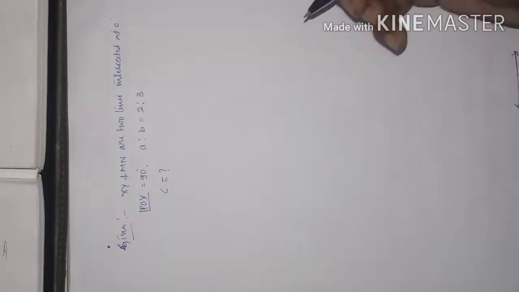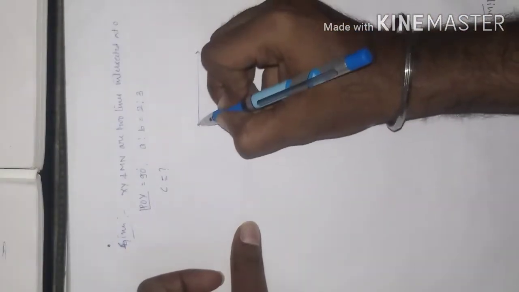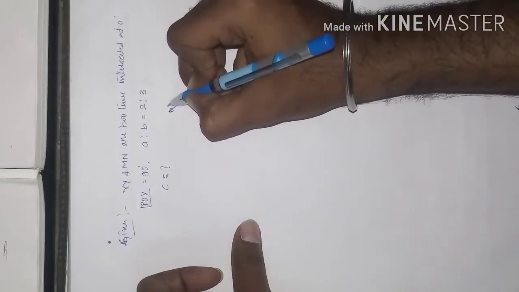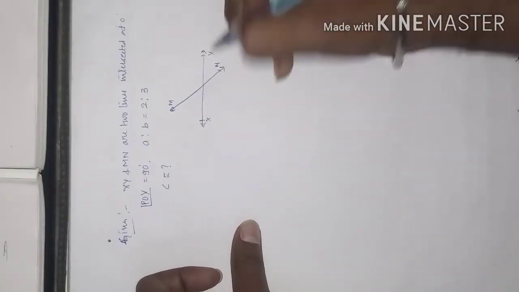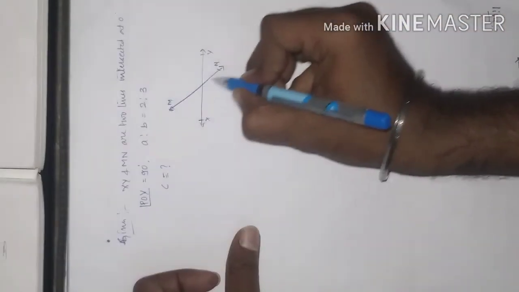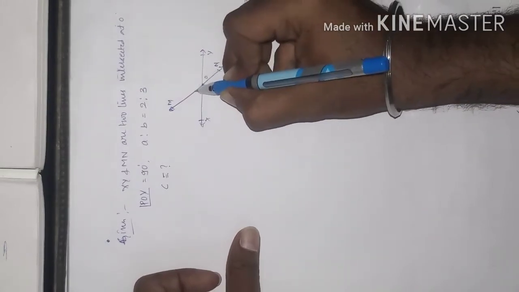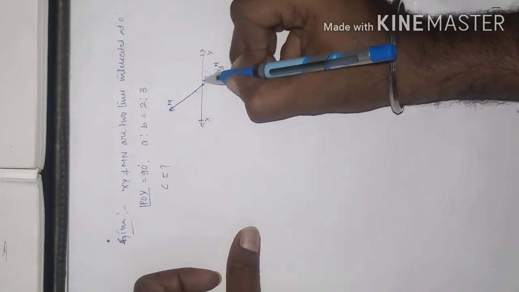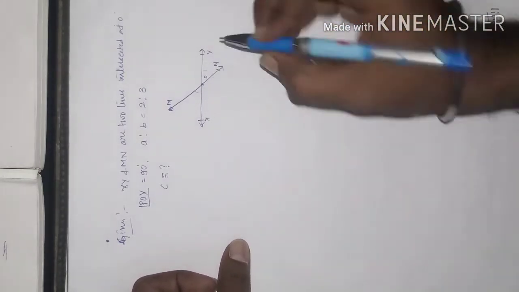Okay, so we will draw the diagram. This is M, this is N, and this is X, and this is Y. Can you observe this? MN and XY are the two lines intersected at O. That means vertically opposite angles are equal. This pair of angles is equal and this pair of angles is equal. Okay, no need of writing this, just understand the figure.